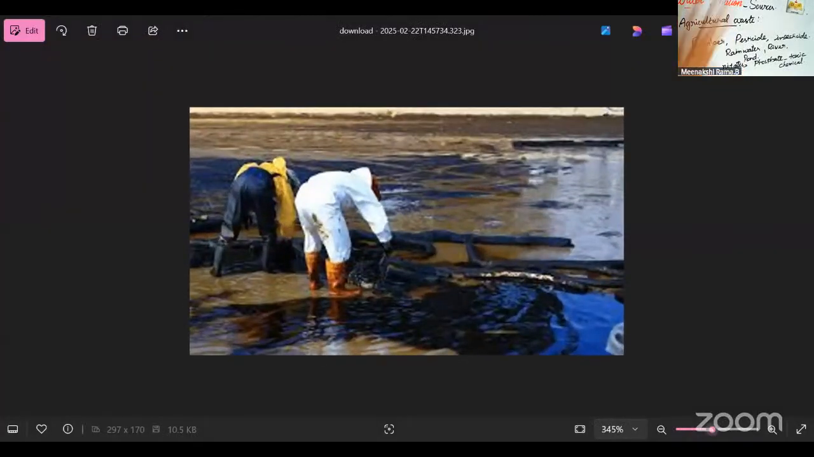Next one is oil spill. Oil spill means there is a large amount of crude oil and natural gas reserves below the seabed. With the increase of exploration of crude oil in the ocean, accidents in drilling and transporting oil have also increased. So oil spill causes water pollution. One of the main causes of water pollution is oil spill. Oil spill causes water pollution, which is very harmful for aquatic animals.